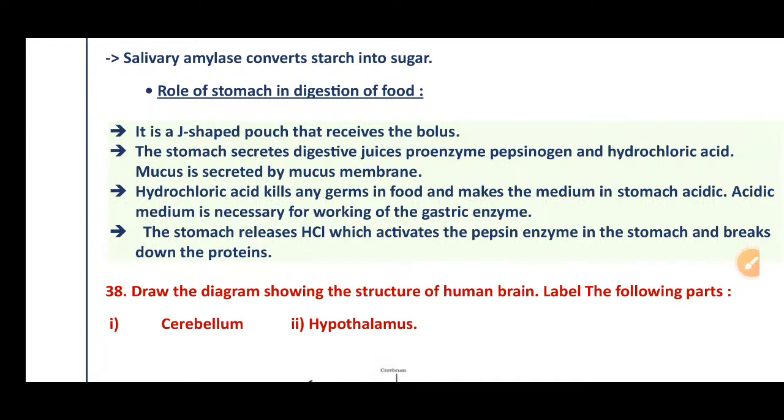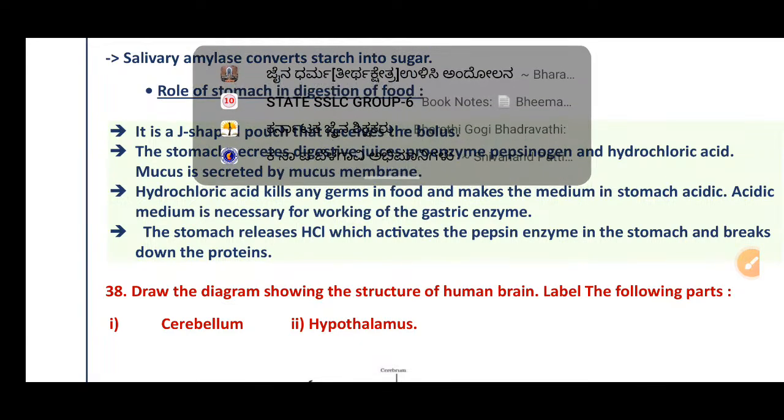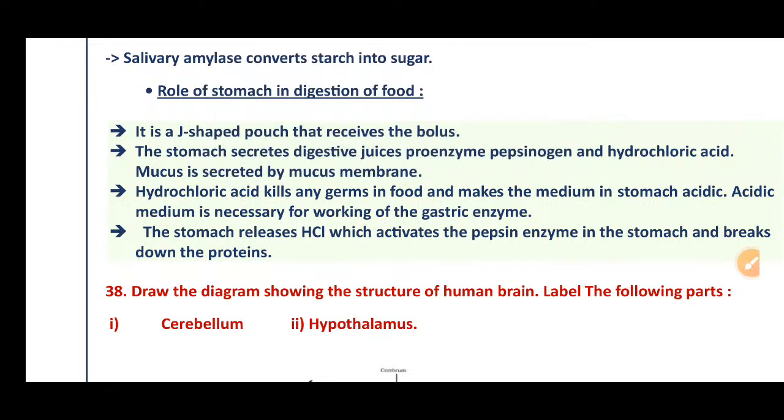If you score 80 out of 80 in the written exam, it means you prepared well, with the help of question papers and also the textbook. Do not depend only on question papers; depend slightly on the textbook also. But if you want to only pass, then depend more on question papers.